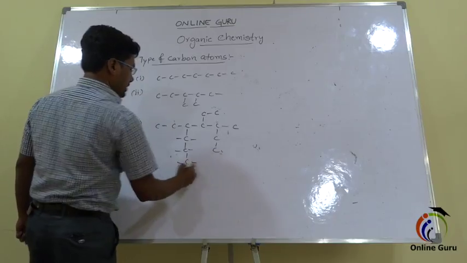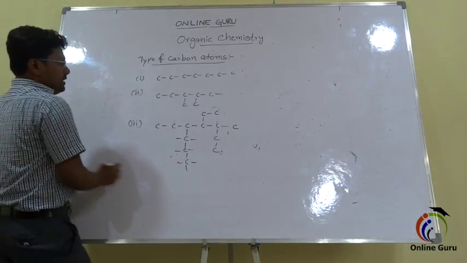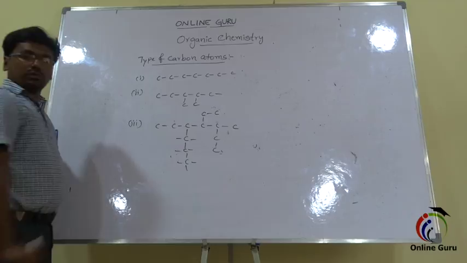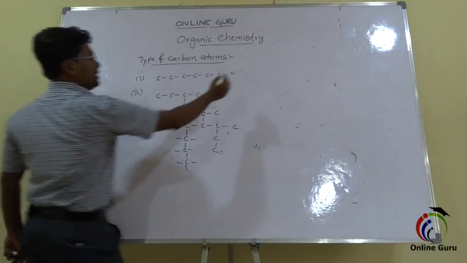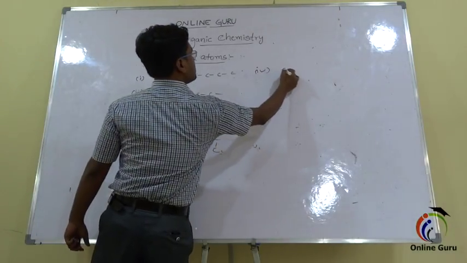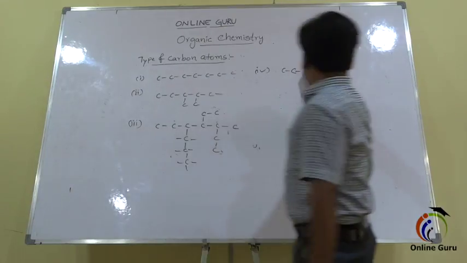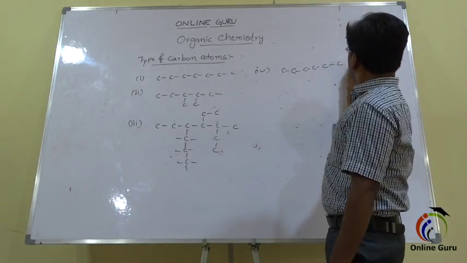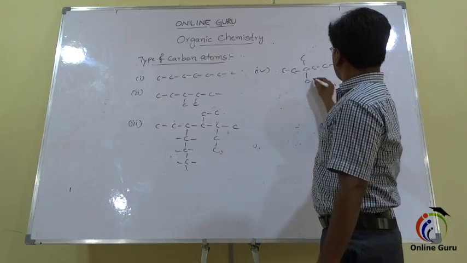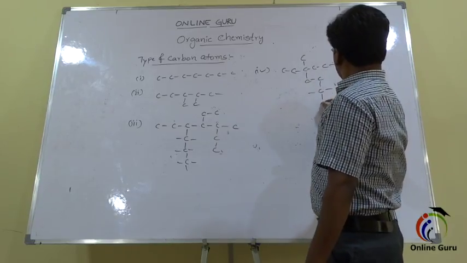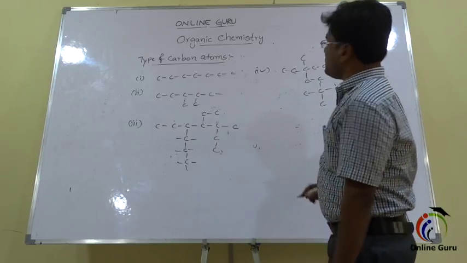Identify the nature of carbon atoms in this. So these are some examples. And the fourth exercise, this one.